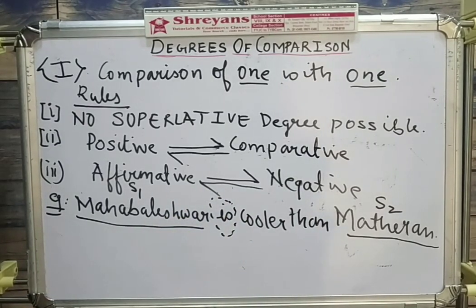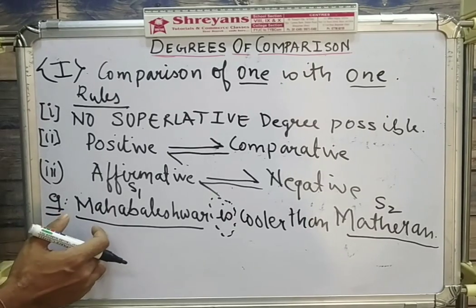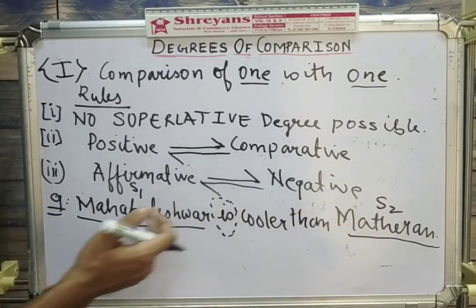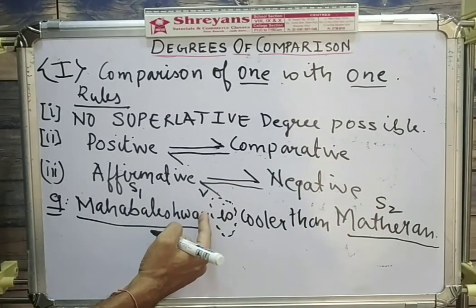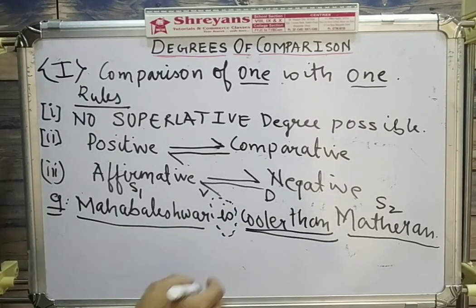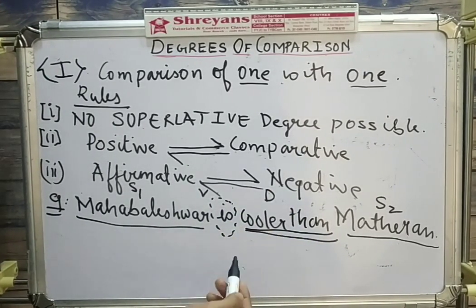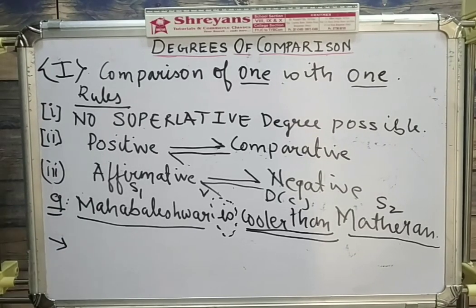It's very simple to make negatives of auxiliaries. Simply add not to them. So is not, am not, are not, were not, etc. So Mahabaleshwar is cooler than Matheran. Mahabaleshwar is subject 1, Matheran is subject 2. Is is your verb, which is affirmative right now, and cooler than is your degree. If you see cooler than, dash than, it's which degree? Comparative degree. So now when you write the answer, it has to be in which degree? Positive degree. Okay, so we will write the answer in positive degree.